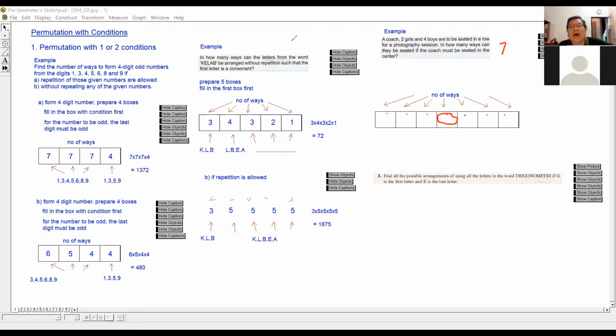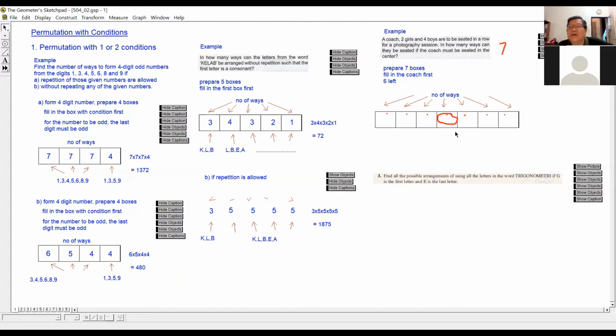So do you know which seat you have to fill up first? You prepare 7 boxes here to represent the 7 seats for the coach and the students. They say the coach must sit at the center, so you must fill up the coach first, then there are 3 on the left and 3 on the right.